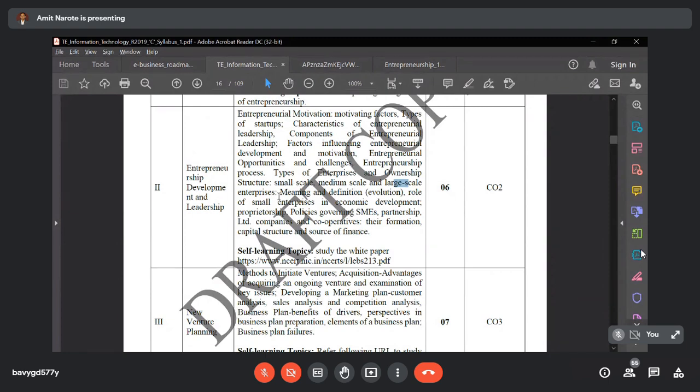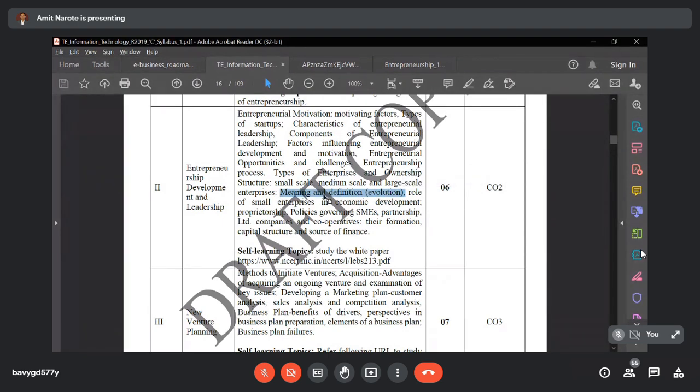Then what is the meaning and definition of evolution? That we are going to discuss in detail. What do you mean by entrepreneurship in detail? Then the role of small enterprise in economic development.